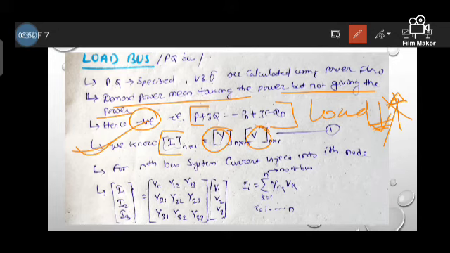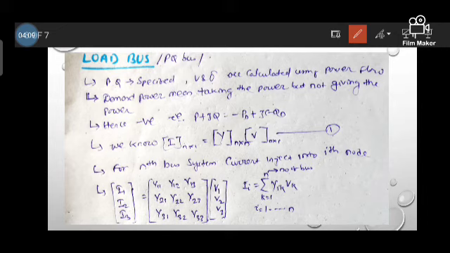the current I is equal to admittance into voltage, in our Y matrix. So for an n-bus system, the current injected at the ith node, in matrix form, I1 I2 I3 is equal to the Y matrix, Y11 Y12 and so on up to Y33, multiplied by the voltage matrix V1 V2 V3. By multiplying and adding, you will get I1 I2 I3.